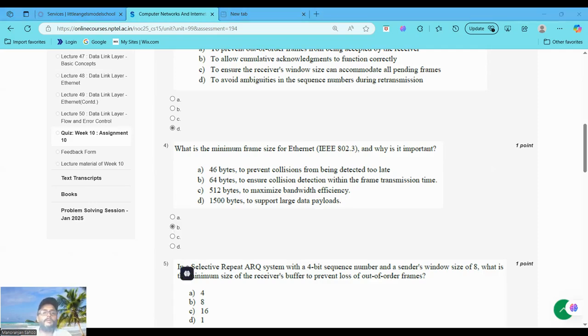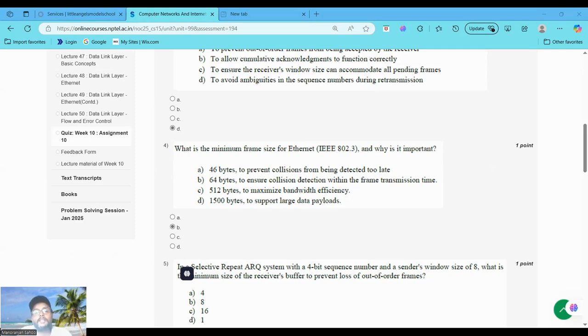In Ethernet IEEE 802.3 using CSMA/CD, the minimum frame size is 64 bytes, including the header, data, and including the preamble and SFD. The size ensures the collision can be detected within the frame transmission. So the CSMA/CD sender must still be transmitting when the collision signal from the farthest node reaches it, so it can detect the collision and stop.